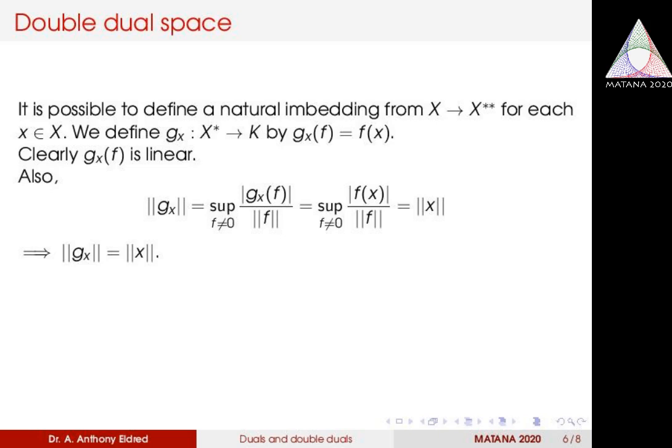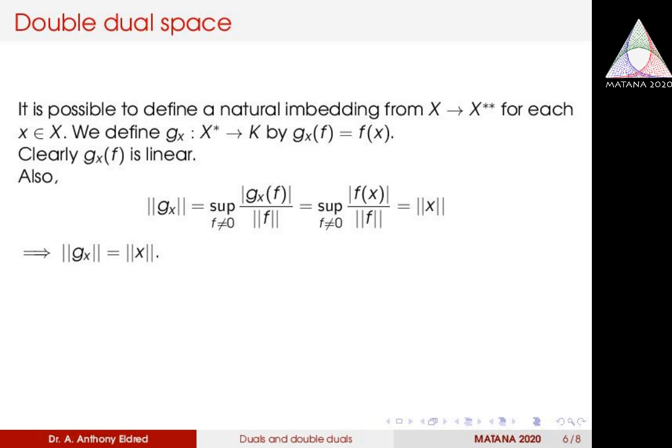But we know that this supremum is equal to norm x. Actually each member is less than or equal to norm x, because we know modulus of f of x is less than or equal to norm f into norm x. So each term of the supremum of mod f of x by norm f is less than or equal to norm x, and in fact the supremum is attained at norm x. Therefore we can see that norm G_x is equal to norm x.